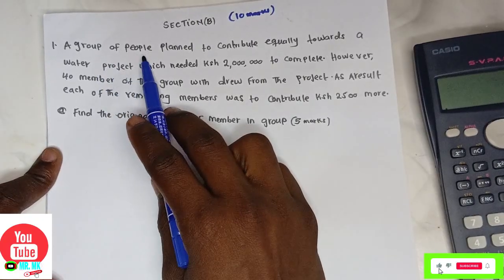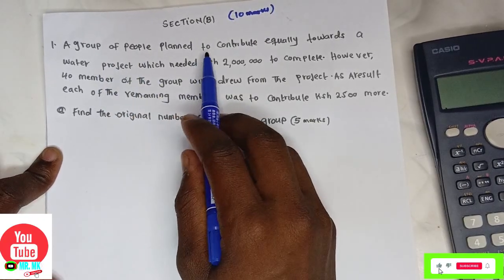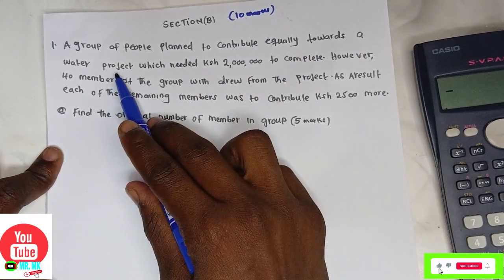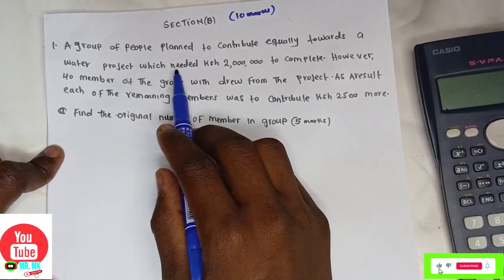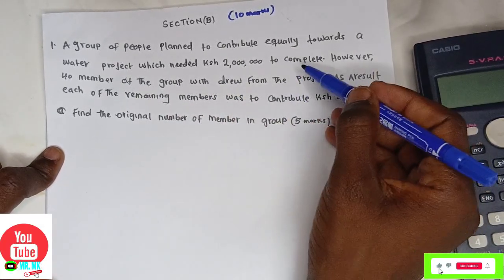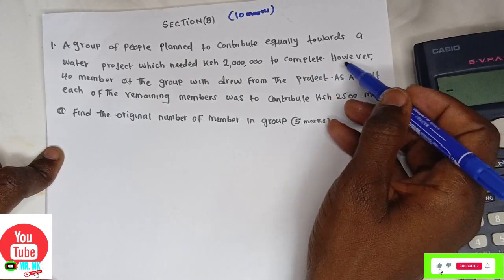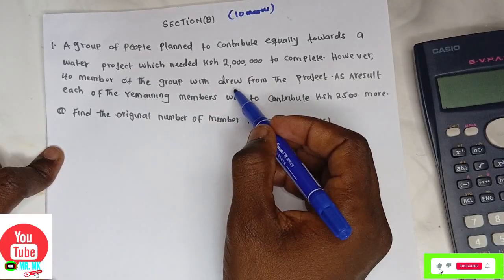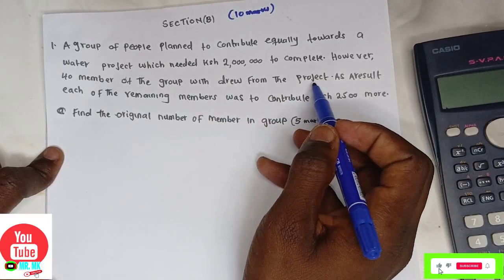A group of people planned to contribute equally toward a water project which needed Kenyan shillings 2 million to complete. However, 40 members of the group withdrew from the project.